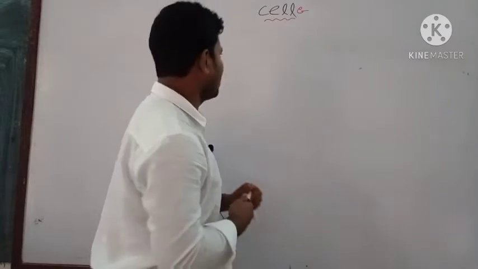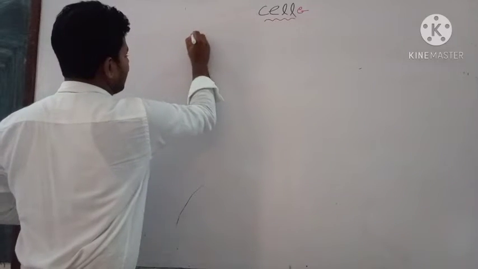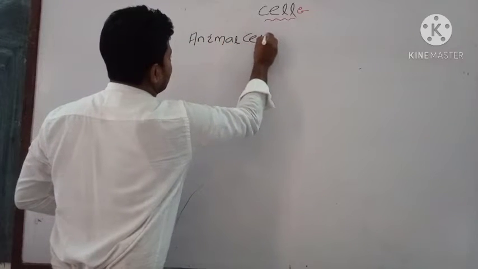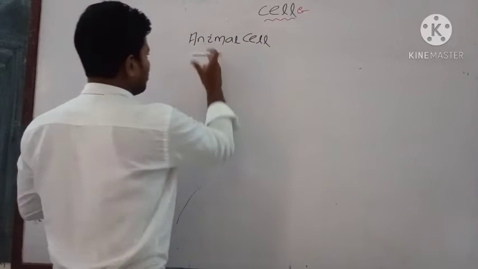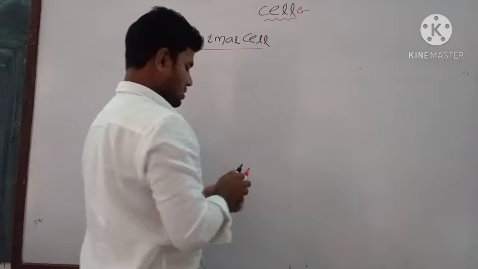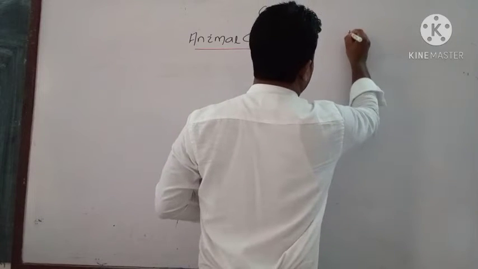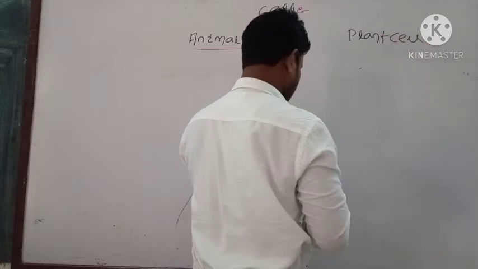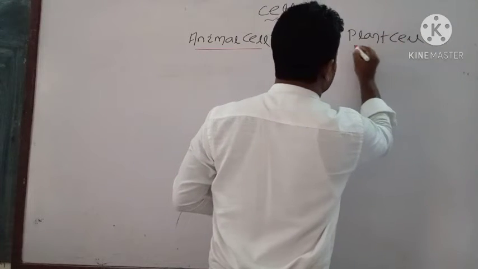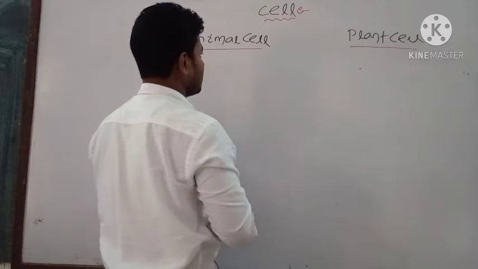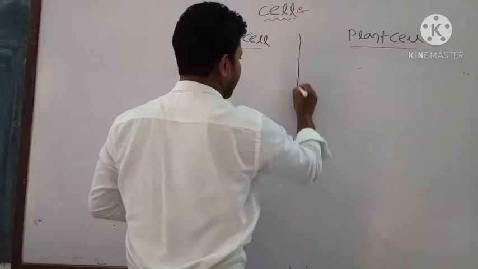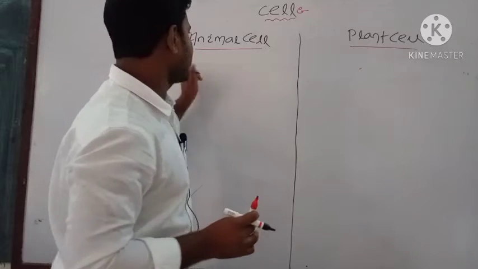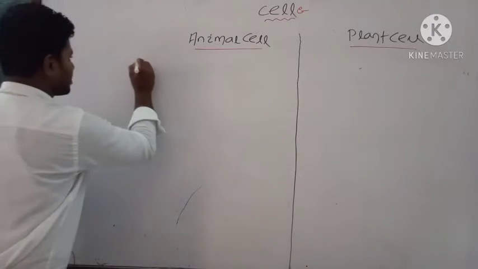Let's start with the animal cell and plant cell. What are the basic differences we will discuss first. First, the cellular structure, okay.